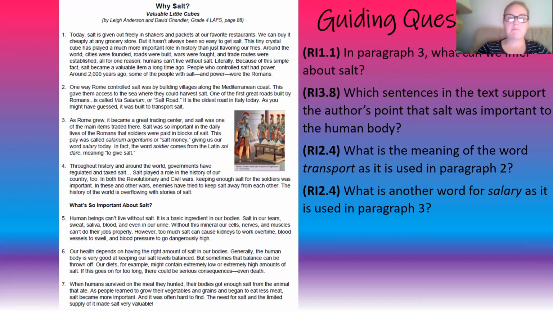So I would say, actually, the last sentence tells me why too much salt is bad for the human body. So I would say where it says, without this mineral, our cells, nerves, and muscles can't do their jobs properly. That sentence tells me why salt is so important for the human body. What is the meaning of the word transport as is used in paragraph 2? So remember when we have a vocabulary question that says, what is the meaning? We want to go back and look at the text and read the sentence before, and if there's a sentence after, we're going to read that.